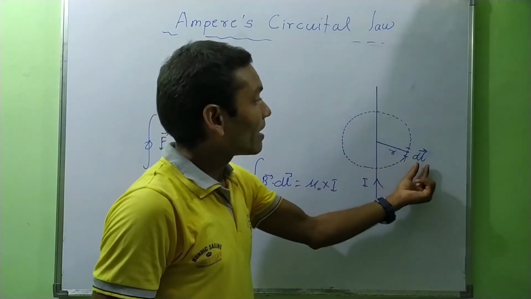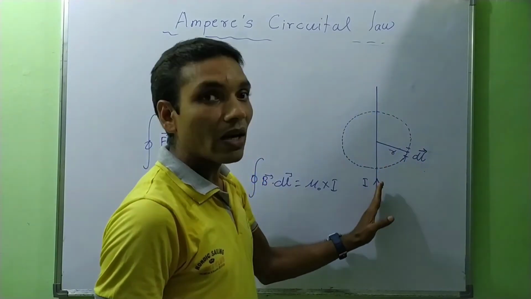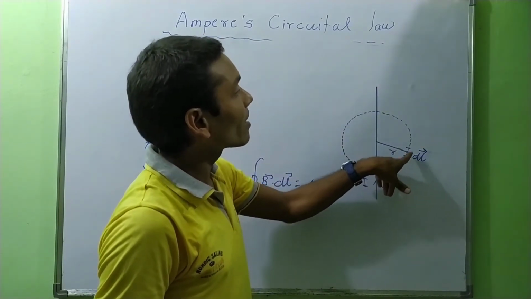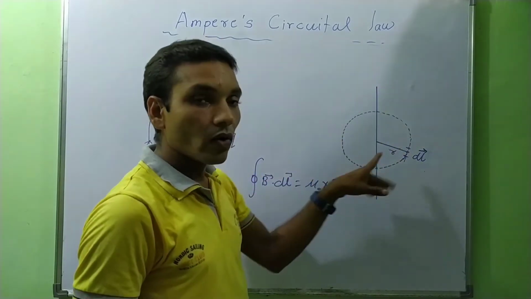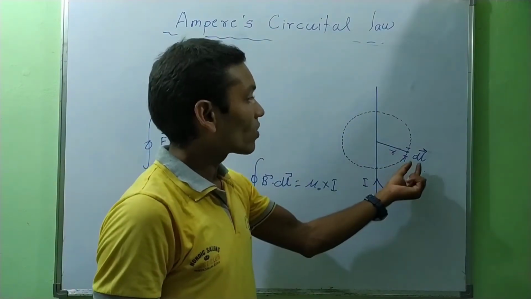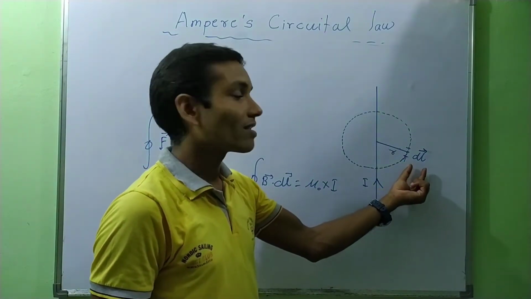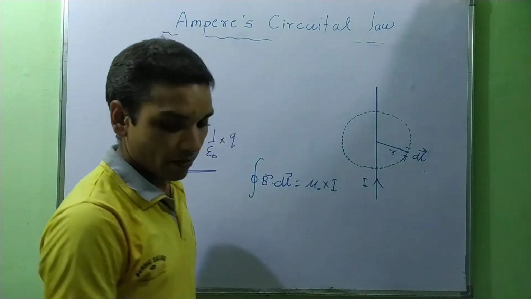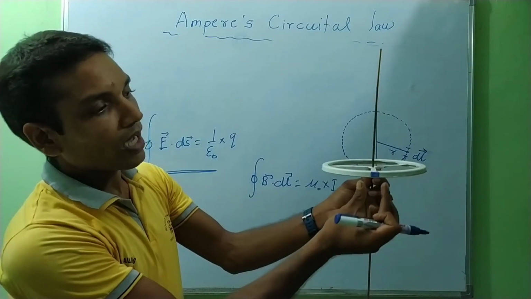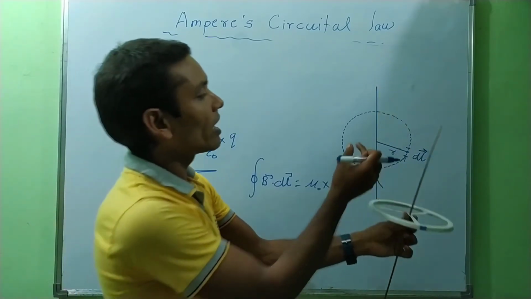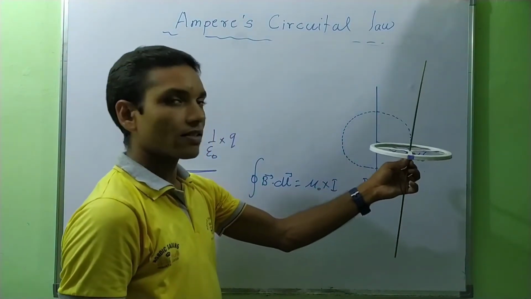This element is not taken along the current carrying conductor; it is taken along the circular loop, that is the Amperian loop. That's why this is not a current element, this is only a small element. This small element of blue color has length dl, like this.